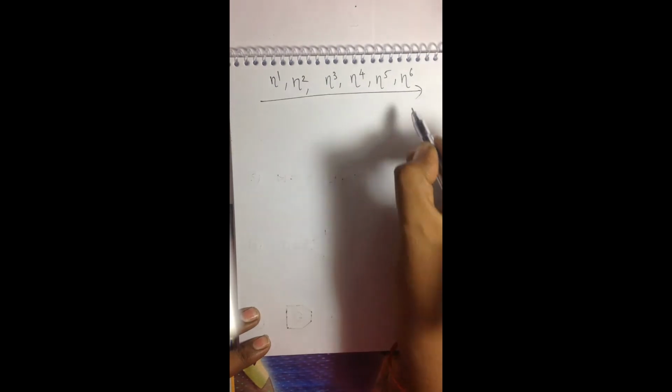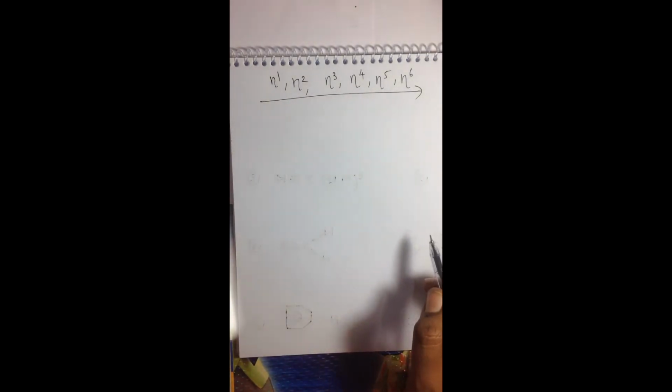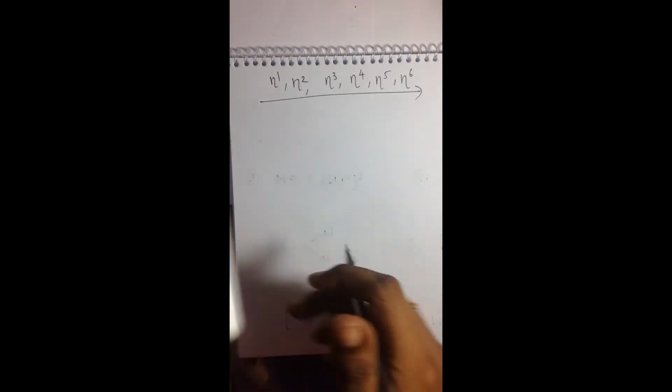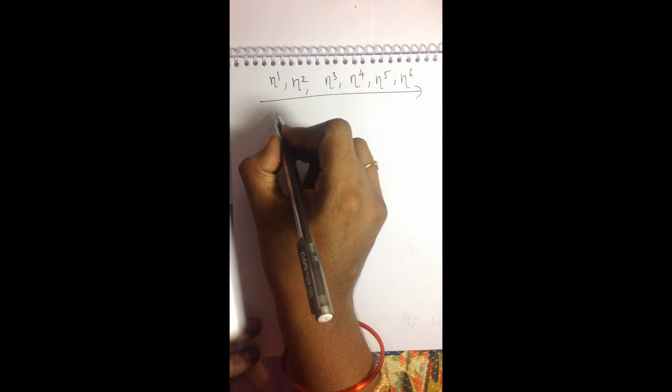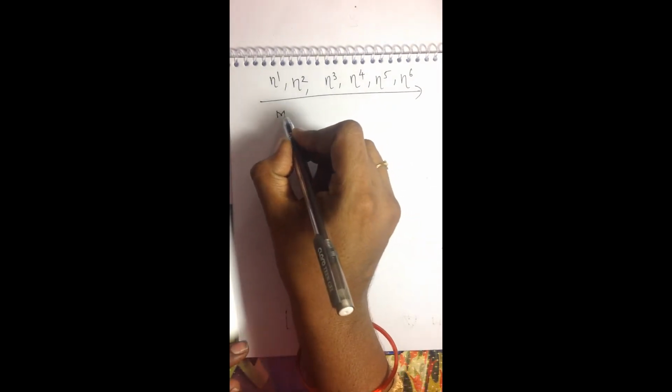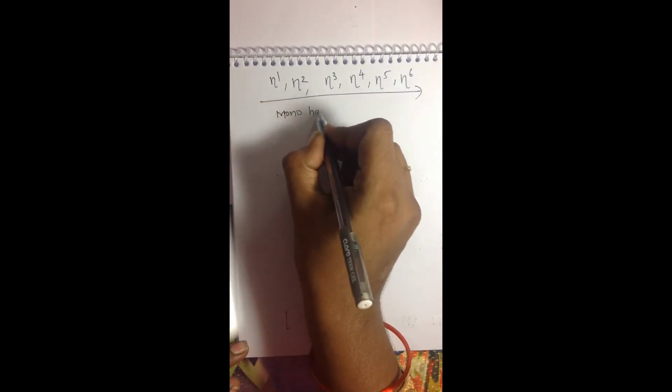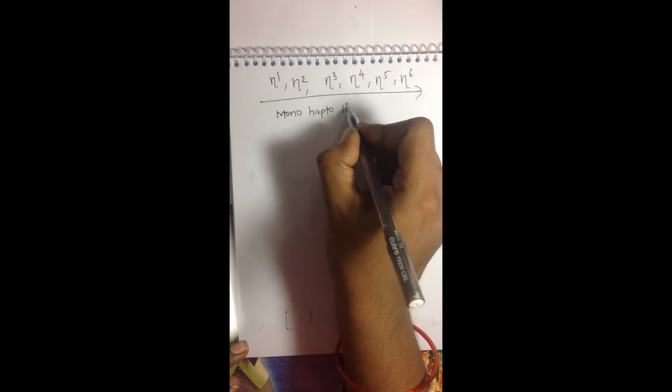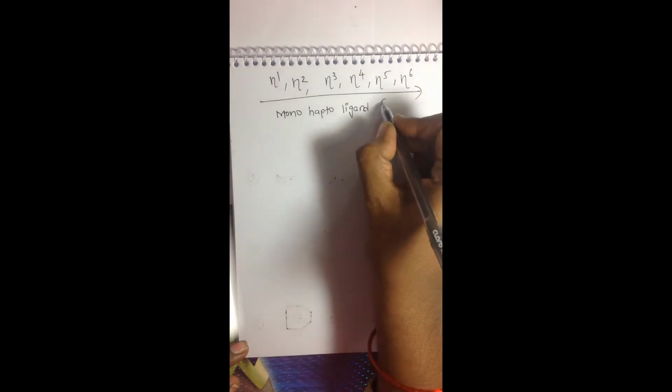So let us see what the types of ligands are and what their hapticity is.